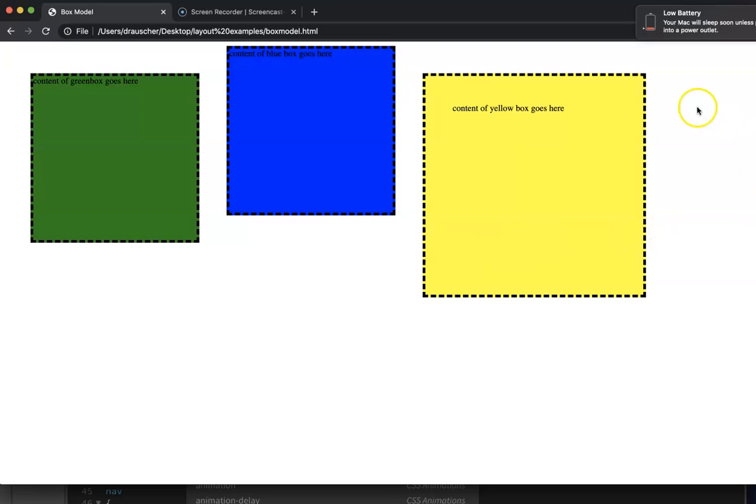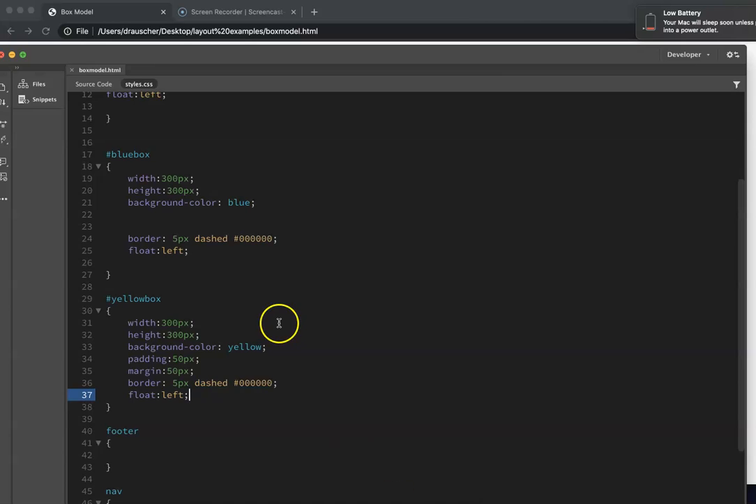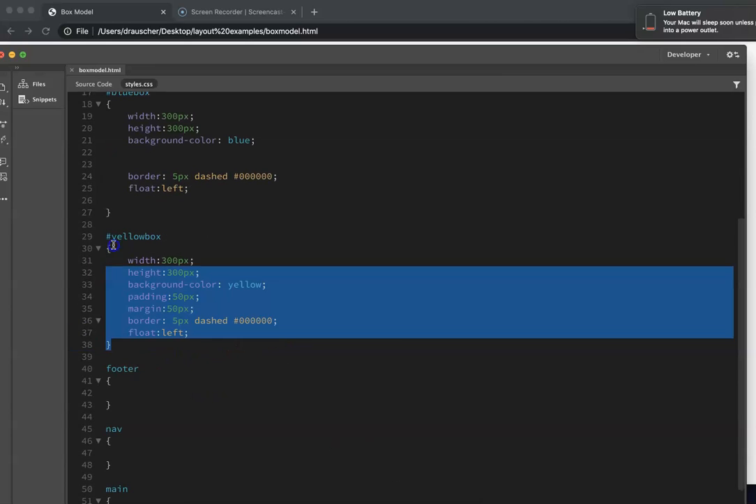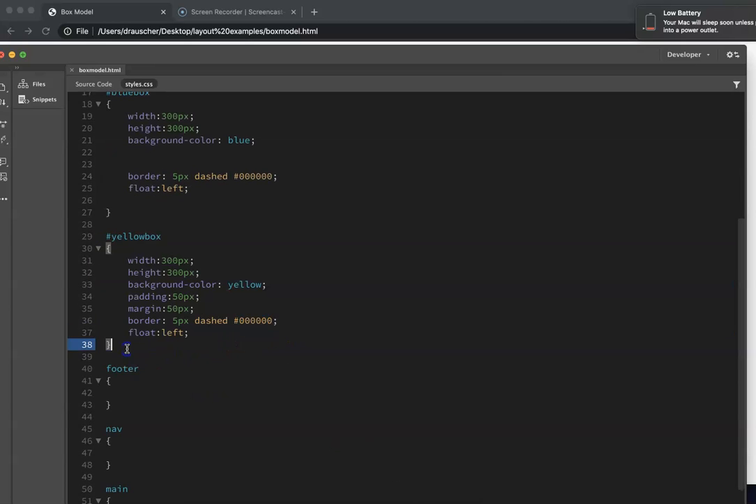Now, if I had another box like a purple box and I floated it left, it would probably put it down here because it wouldn't have enough room to display next to the yellow box. So it just keeps wrapping those items if you do so. So let's go ahead and try it with a purple box and see what happens.